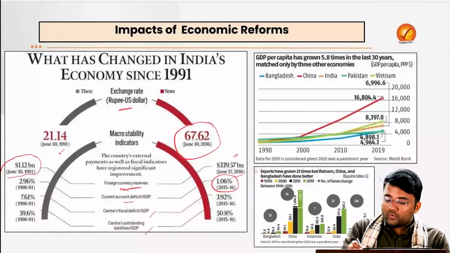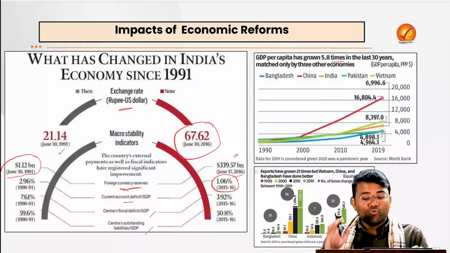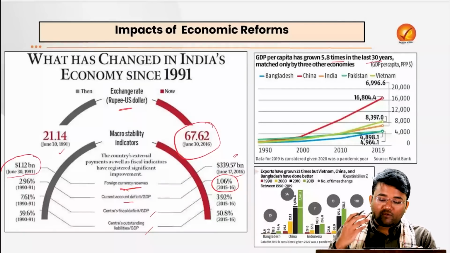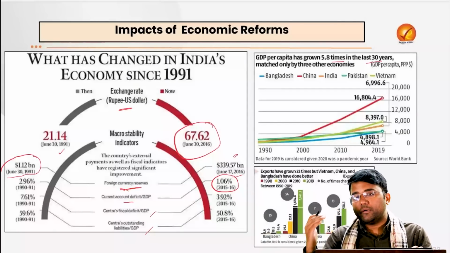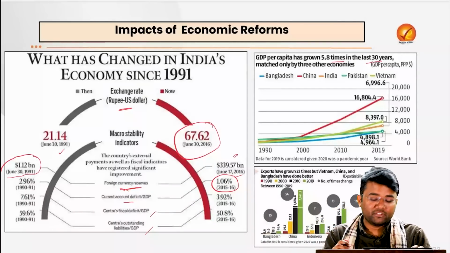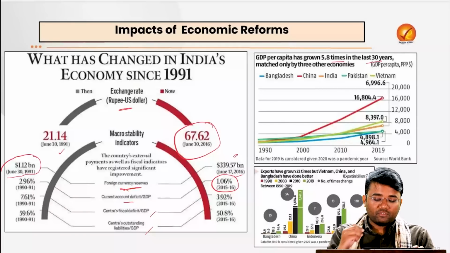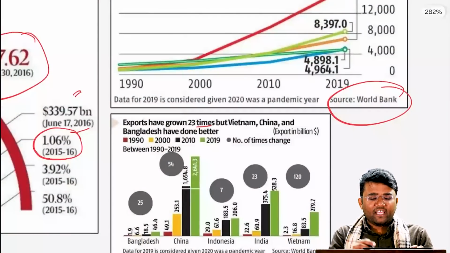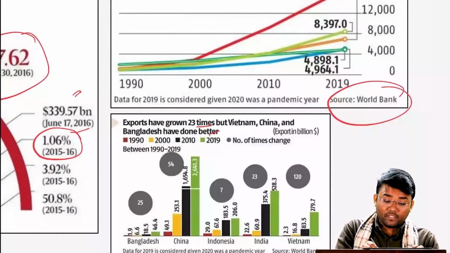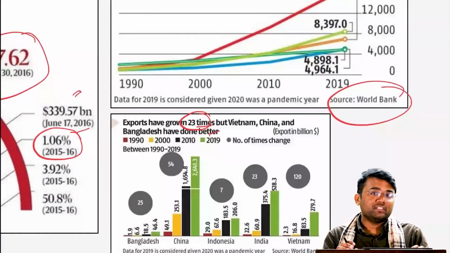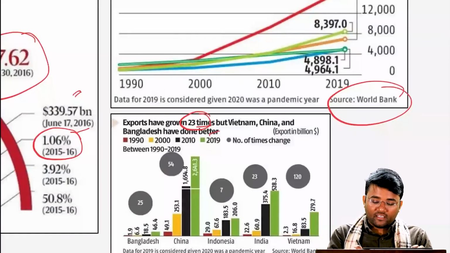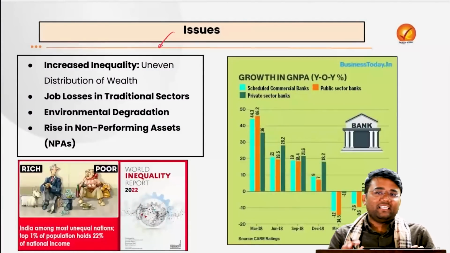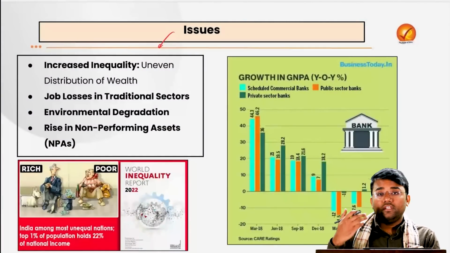Also, the GDP per capita has grown 5.8 times in the last 30 years, and it has been one of the highest increases compared with other developing economies of the world, as per data from the World Bank. Also, exports have grown 23 times, but Vietnam, China and Bangladesh have done better. Still, this much growth in exports was very commendable, and this is again data from the World Bank itself.